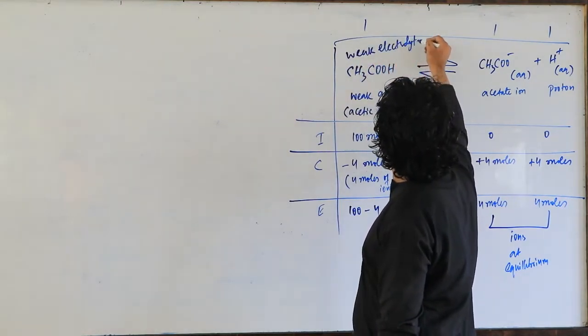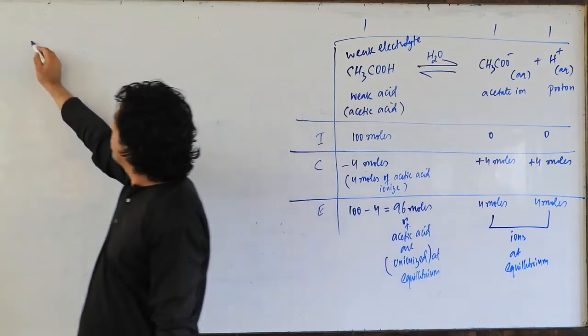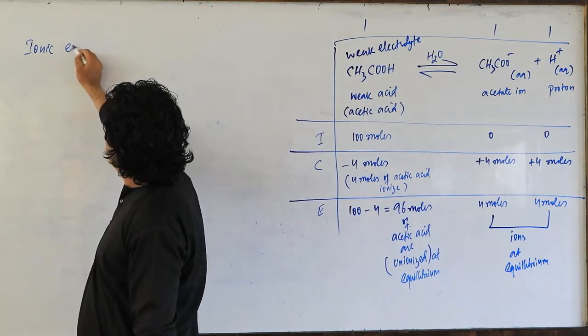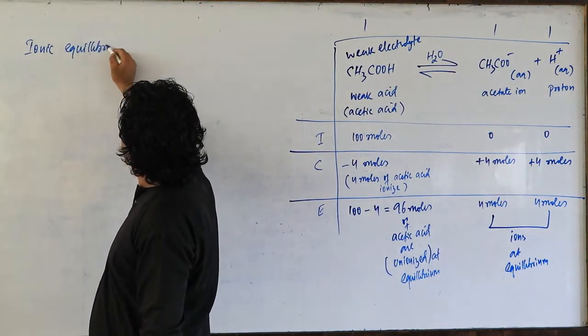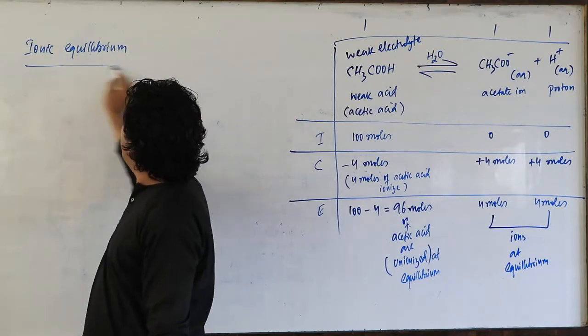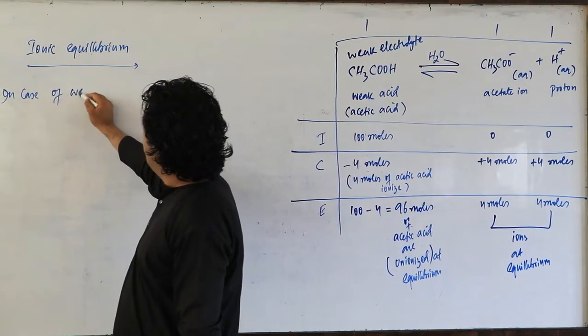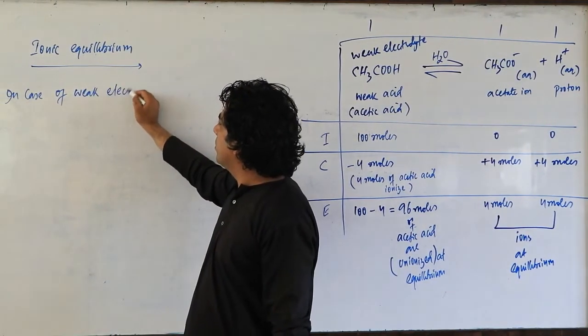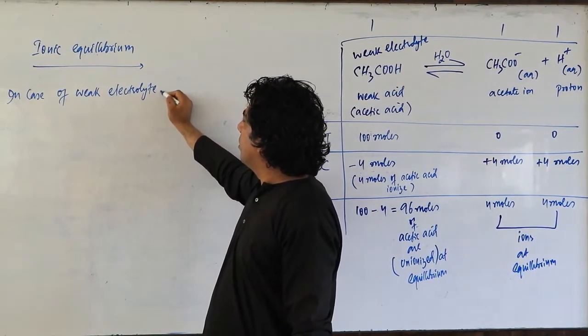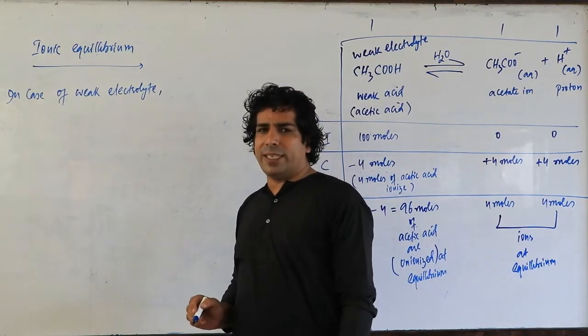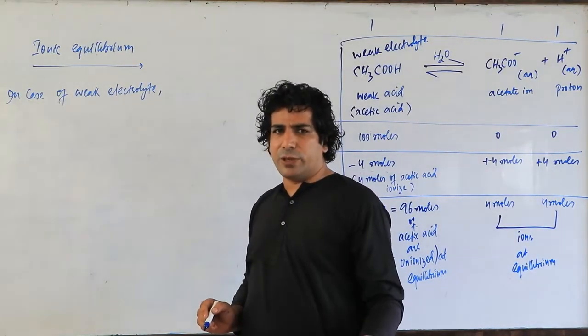So I will define a term here, ionic equilibrium. So what is ionic equilibrium? I will write down. In case of weak electrolyte, it's not necessary that it will be acetic acid only. It can be any weak electrolyte you can take.